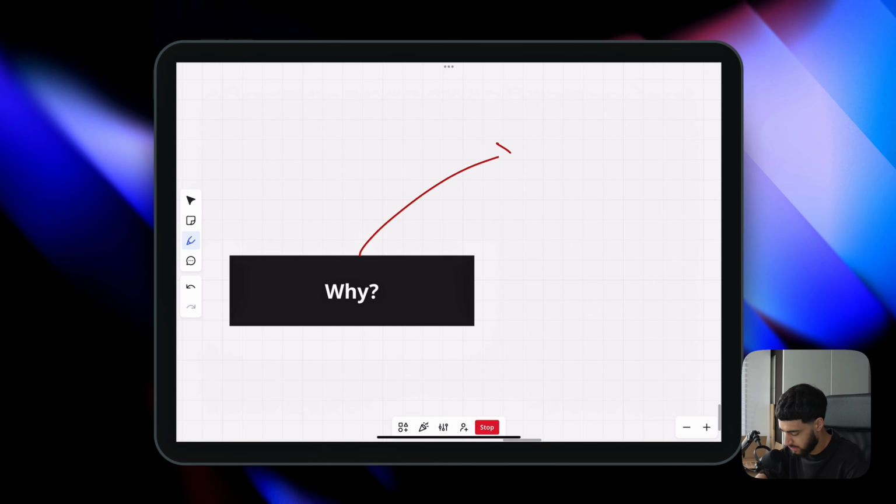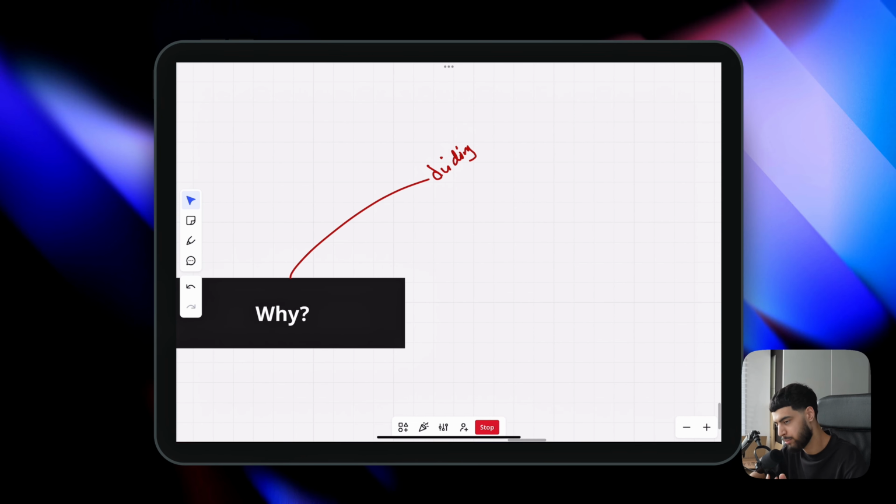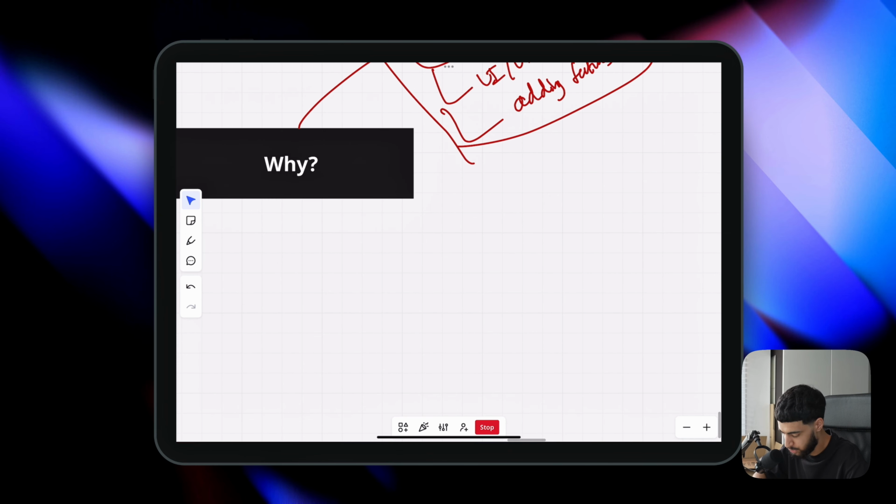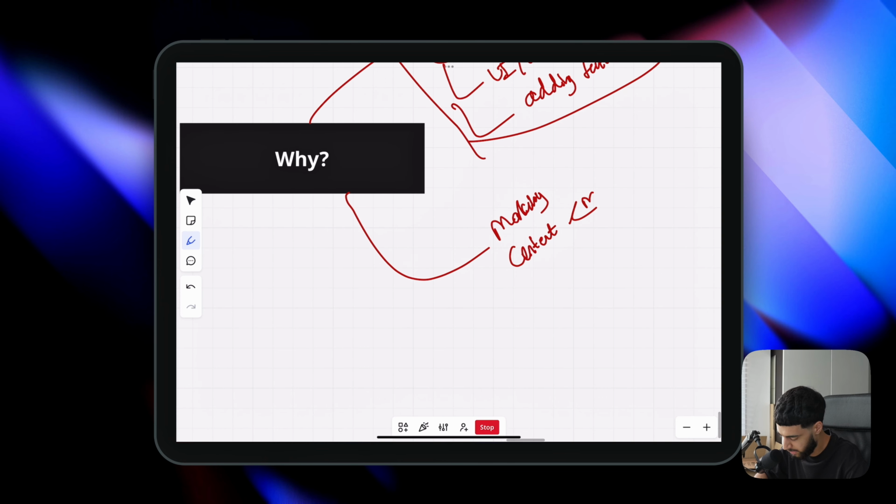Reason being is I'm very good at building. My handwriting is horrendous, but I'm very good at building products. I know what to do. I can take user feedback and iterate on that. It also meant that I could focus more of my time on the UI and the UX of the application and actually adding features people cared about. I was rubbish at marketing. Kasim is good, which means he can focus on the marketing, on the content to push that out. He has his own team that he can manage.